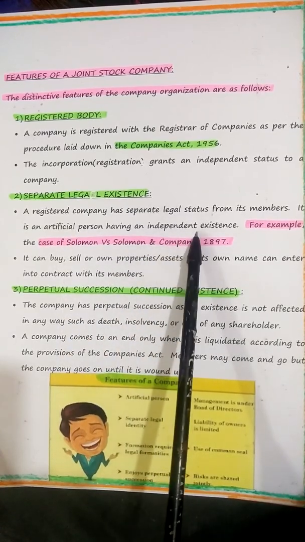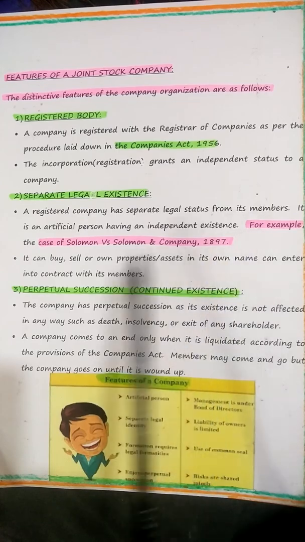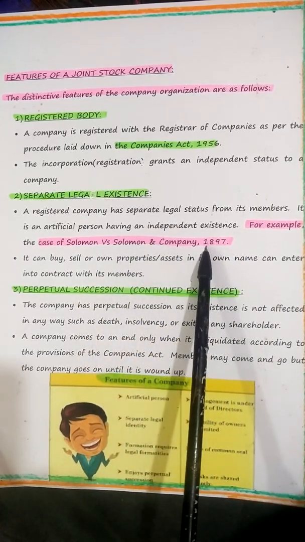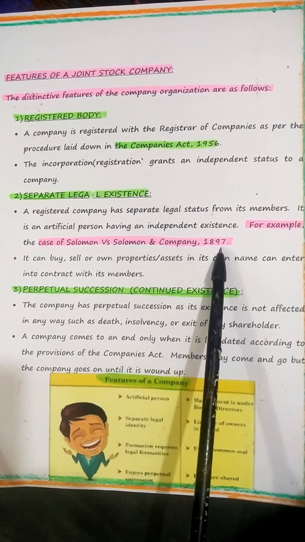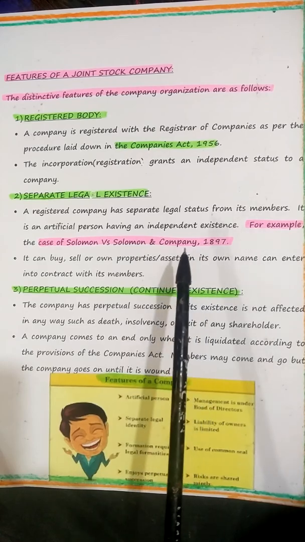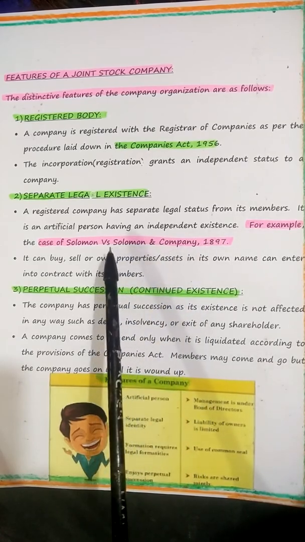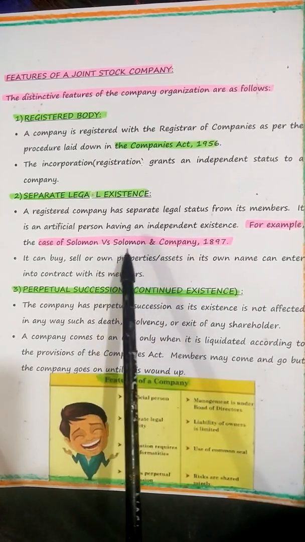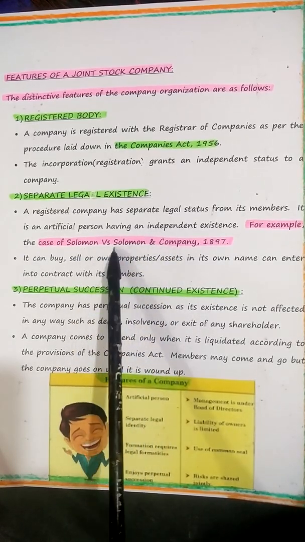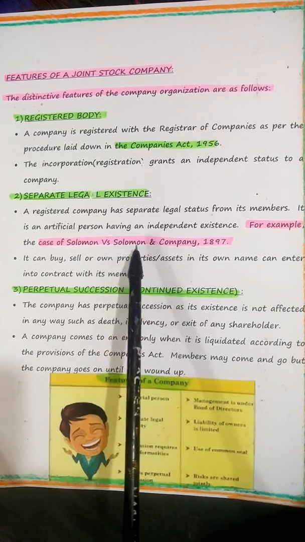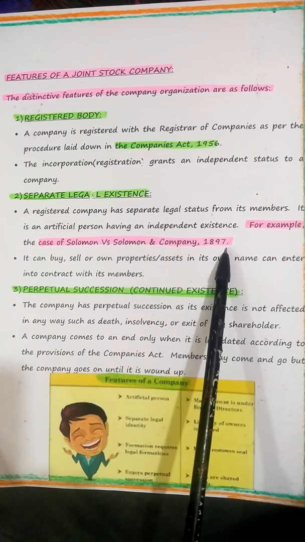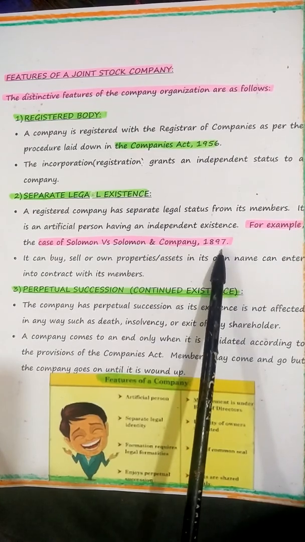having an independent existence. For example, the case of Solomon versus Solomon and Company in UK, 1897. I'm going to tell you that, children. Don't worry about it. I'll tell the summary of that case. Very important. It's a landmark case in UK company law. Please remember, children, it's a landmark case in UK company law. You must understand Solomon versus Solomon and Company, 1897. So you must know this.